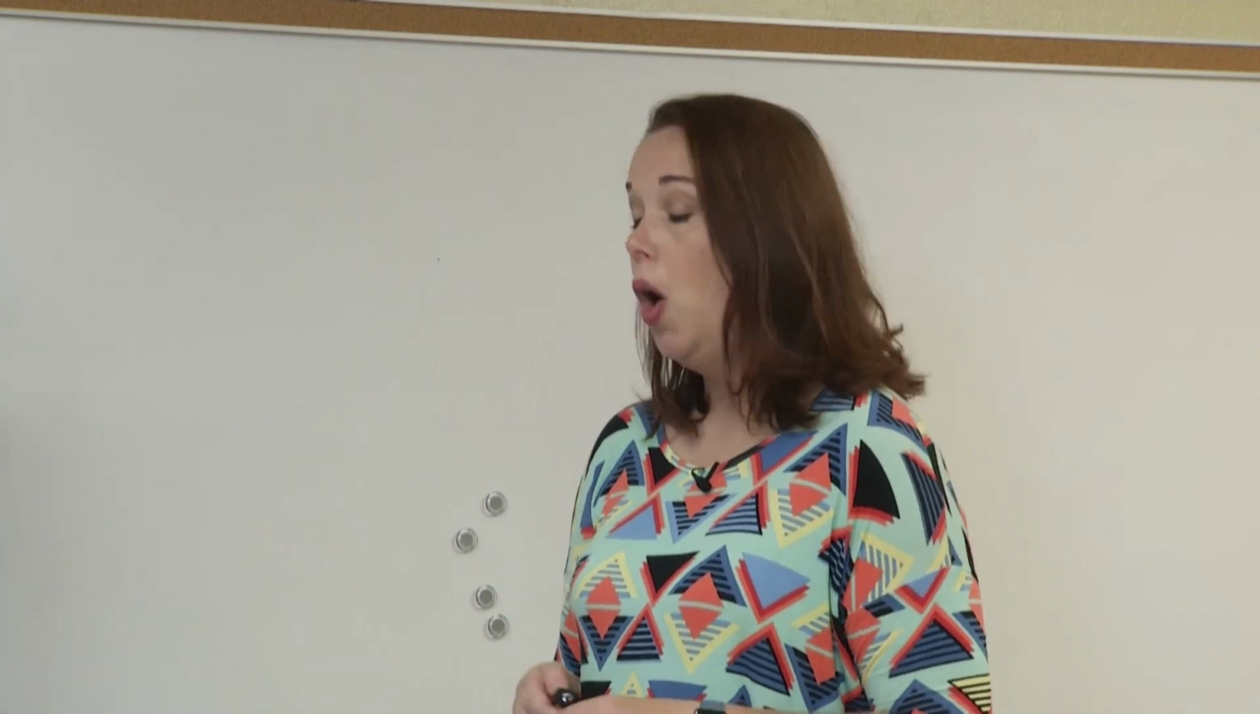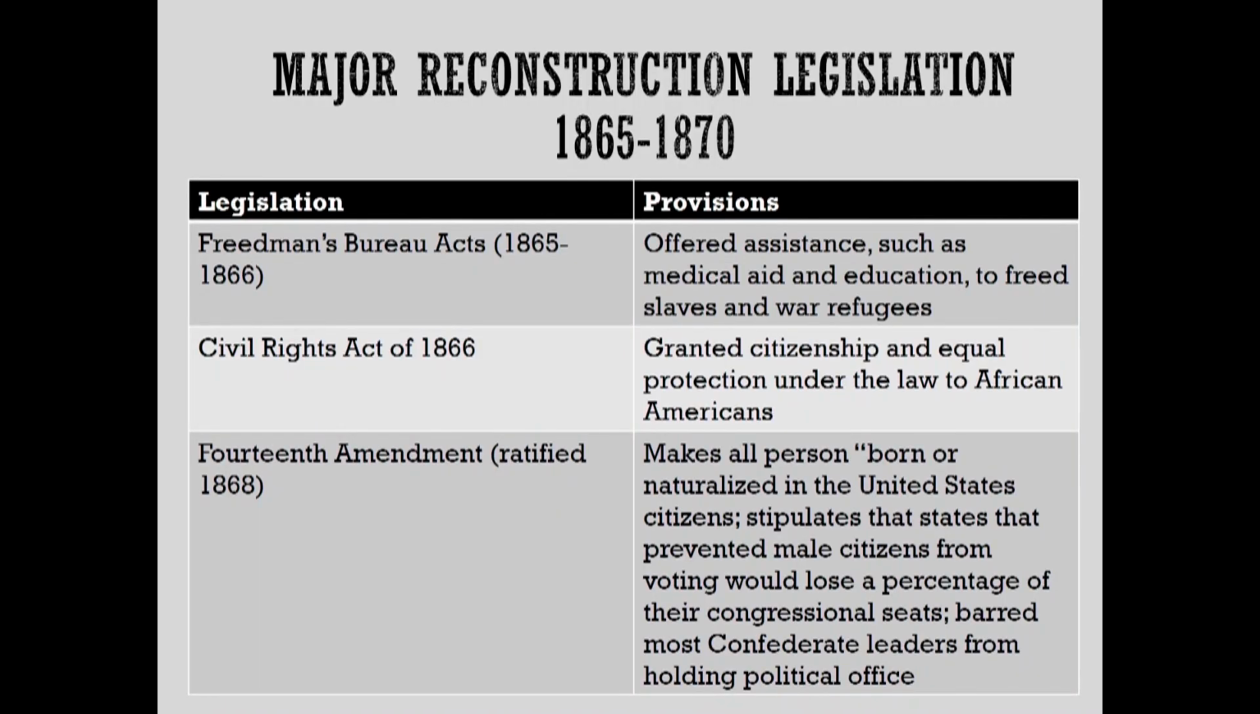It makes all persons born or naturalized citizens. Someone that is naturalized is someone that becomes a citizen; they go through the citizenship process. So anyone born or naturalized in the United States becomes a citizen. It stipulates that states that prevented male citizens from voting could lose a percentage of their congressional seats. It barred most Confederate leaders from holding political office.